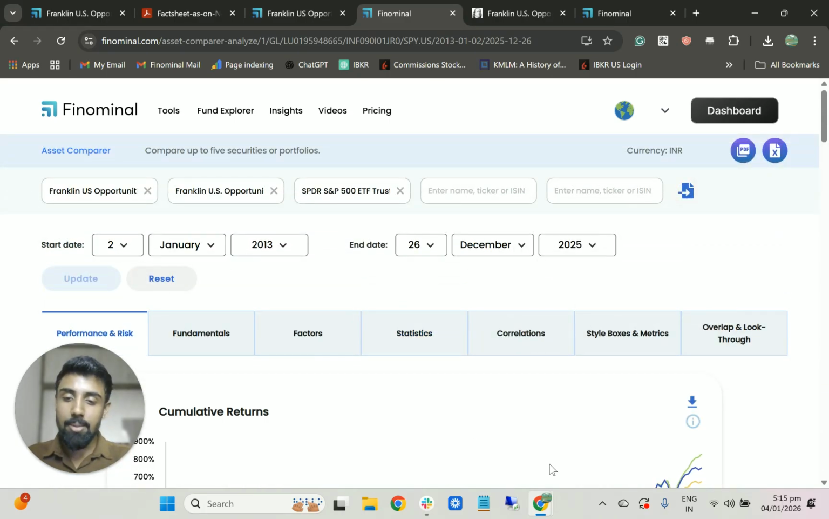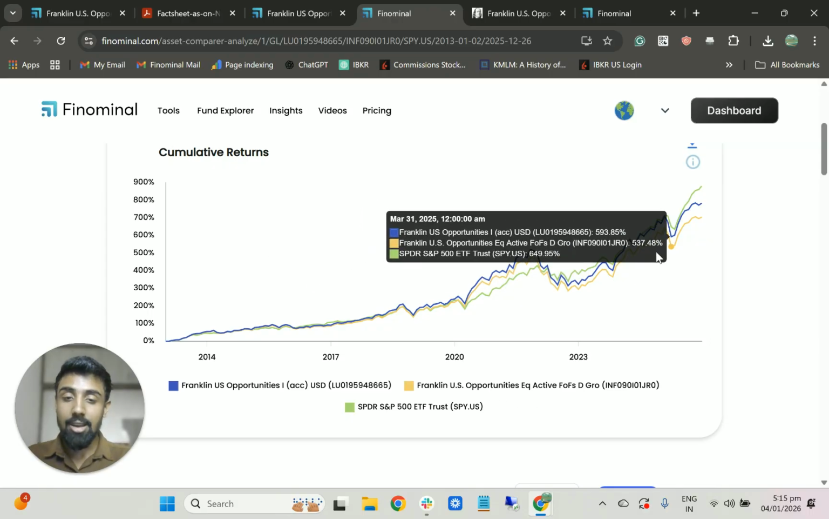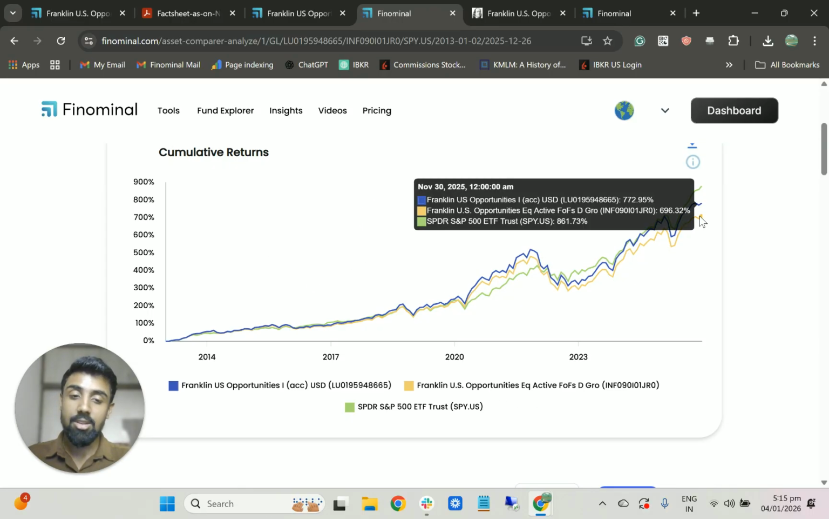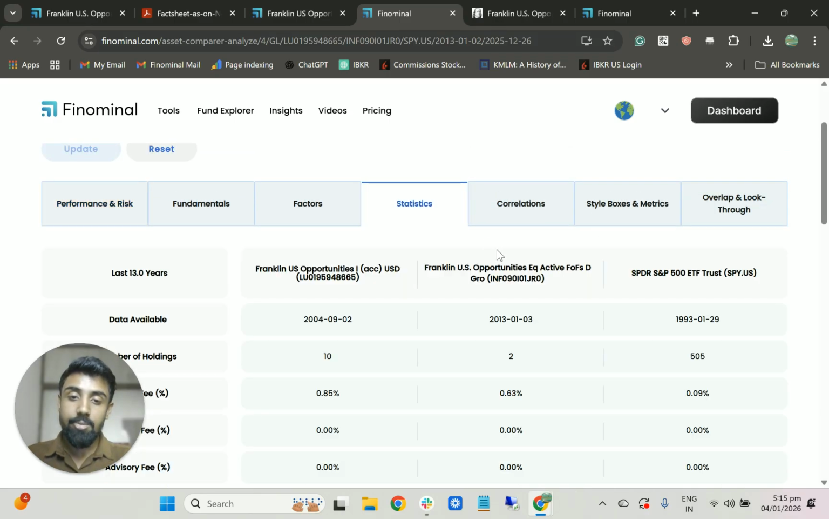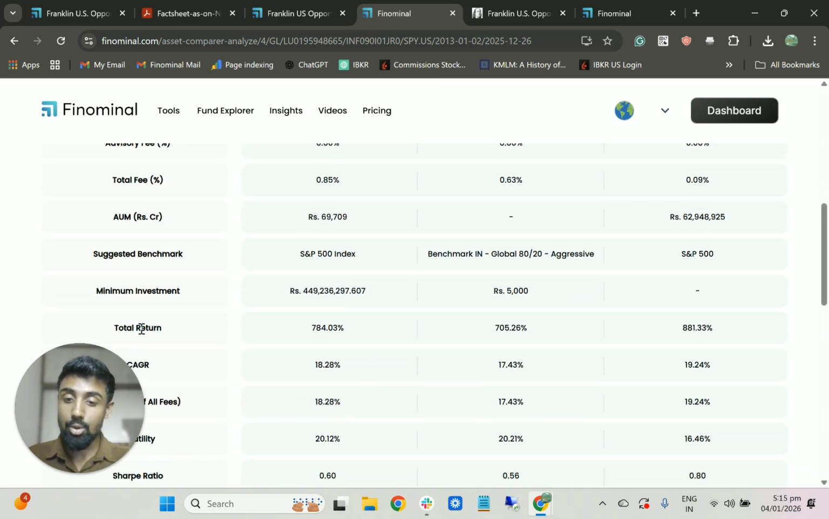And that's why you're seeing a massive difference in the Indian fund, which underperformed the European version even though it's holding the same fund, right? And the return difference that you can see here is the total return: 705% compared to 784%. So almost 80% you're leaving on the table, just by paying an extra 0.63%, right?